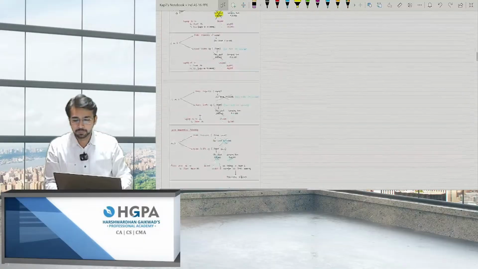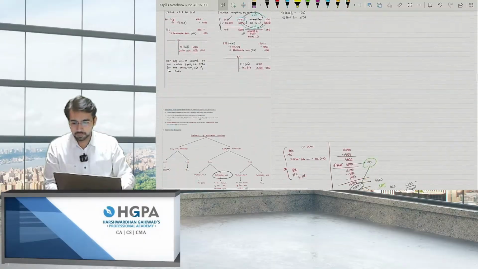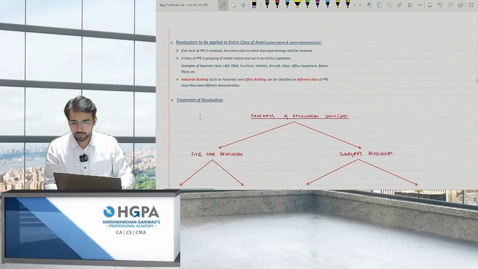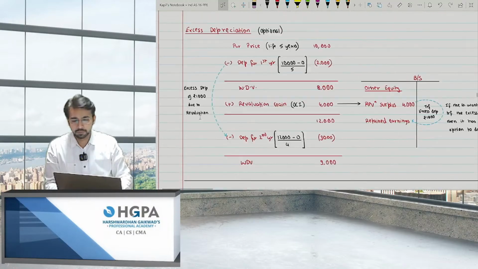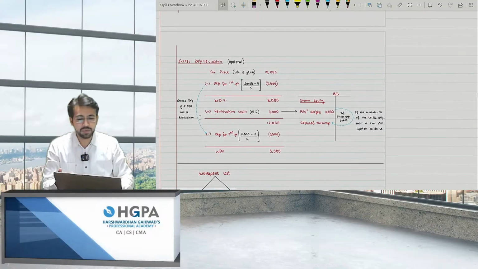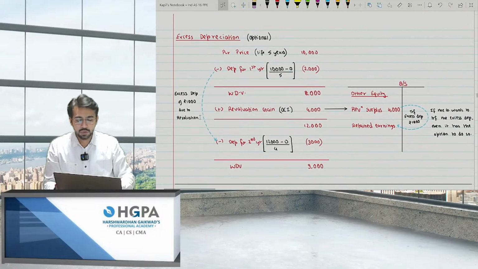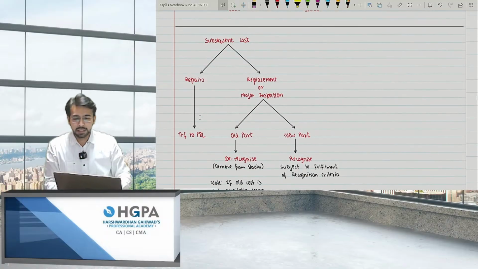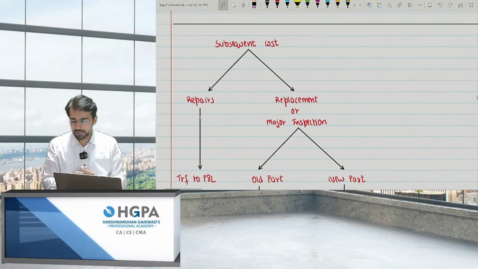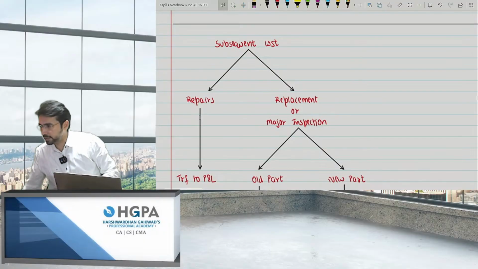Next. Yeah, we are done. Yeah, this was the excess depreciation example. So I've just given an excess depreciation. You can just follow this point also. Okay. Next, what about the subsequent cost? These are some of the small points.